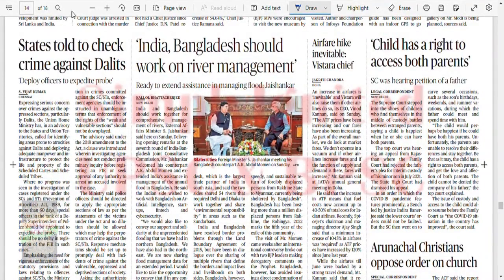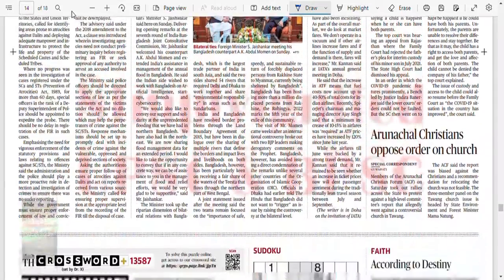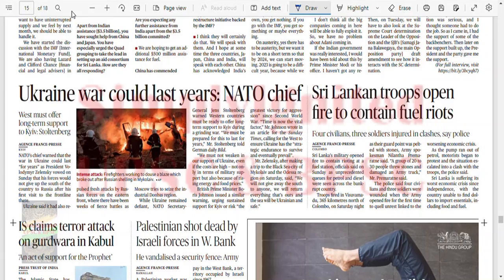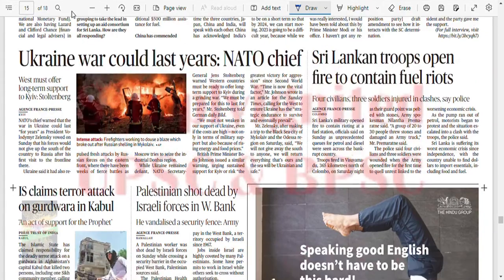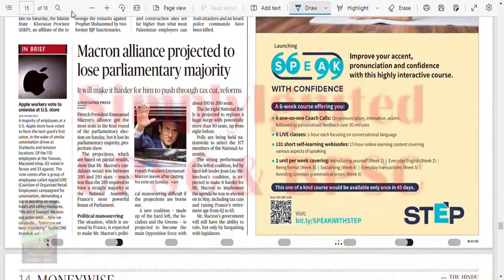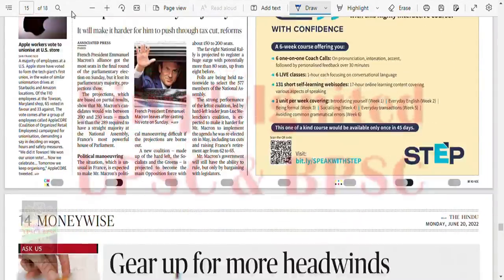Crime against India, Bangladesh should work on river management. Child has right to access both parents. This is important. Okay, Ukraine war could last years, NATO chief. Sri Lankan troops open fire to contain fuel riots. Palestinian not required. Macron alliance projected to lose parliamentary majority.